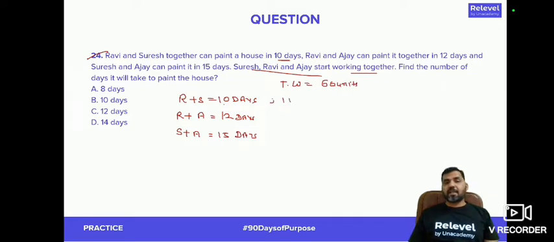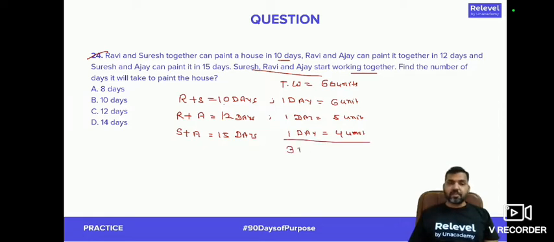You can see that in one day, Ravi and Suresh together will be doing 6 units. In one day, Ravi and Ajay are together doing 5 units. In one day, Suresh and Ajay together are doing 4 units. Right? So you can see that if you look at a 3 day period, in 3 days, all of them are doing 6 plus 5 plus 4, that is 15 units.